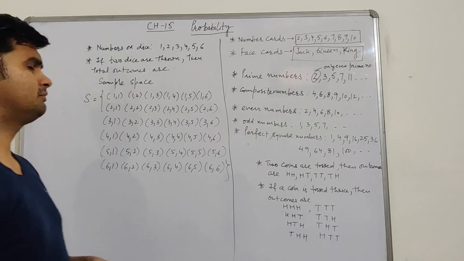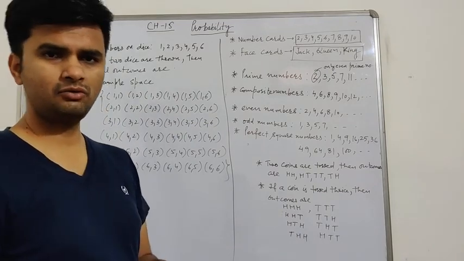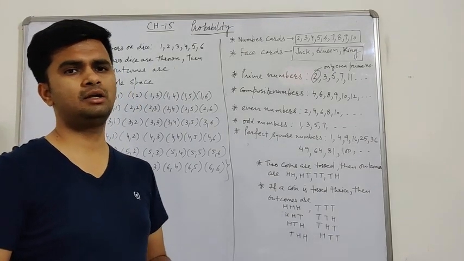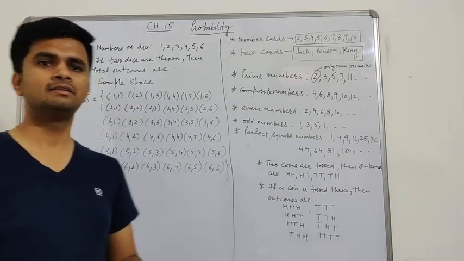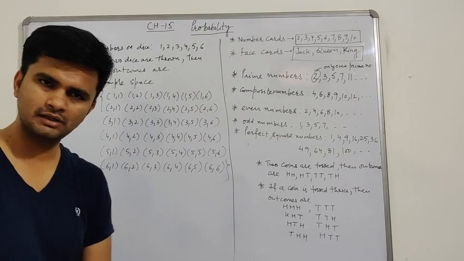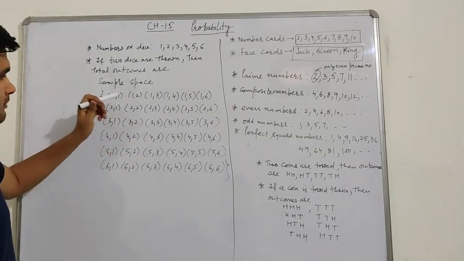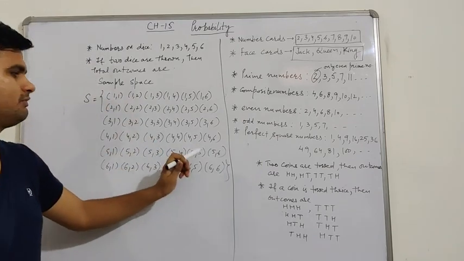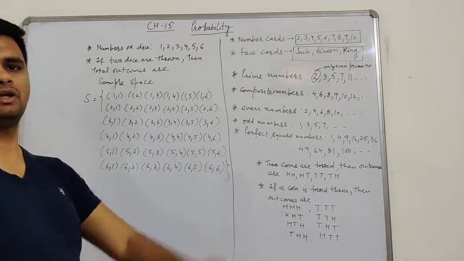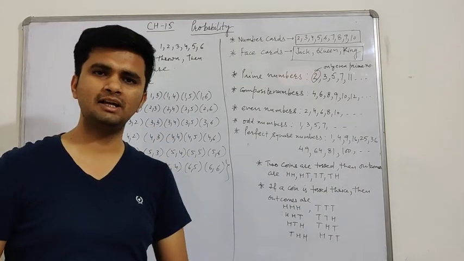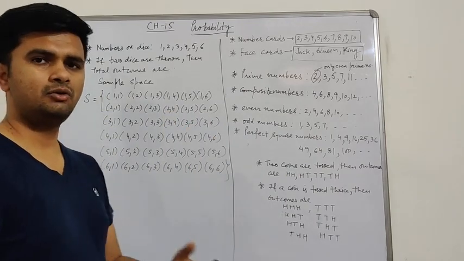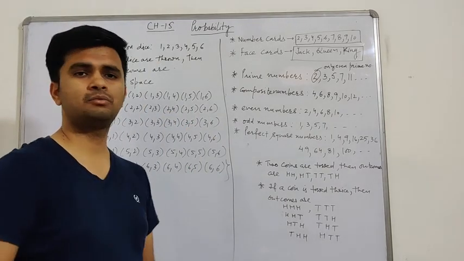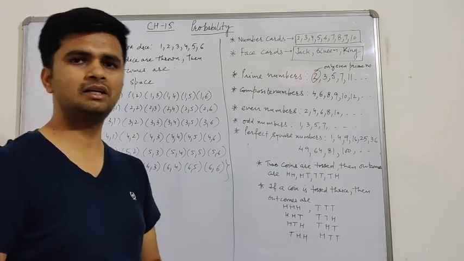And a question can come: if two dice are thrown simultaneously, find the probability of getting the same number on both dice. Same numbers, total outcomes are 36. Same numbers: 1 1, 2 2, 3 3, 4 4, 5 5, 6 6. So the probability of getting the same number on both the dice is equal to, here favorable outcomes are 6 and total outcomes are 36. So the probability is 6 by 36.